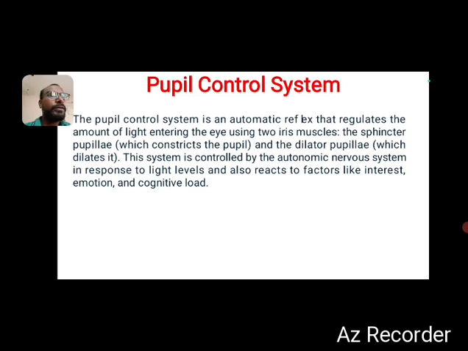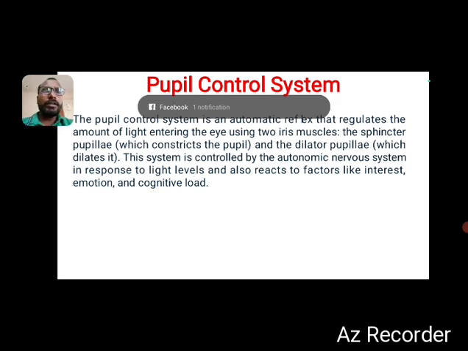Okay, so we have two iris muscles. Through that, the light which enters gets regulated. So the sphincter pupillae constricts the pupil, and the dilator pupillae dilates it. These are the two processes that happen. This system is controlled by the autonomic nervous system in response to light levels, and also reacts to factors like interest, emotion, and cognitive load, okay.